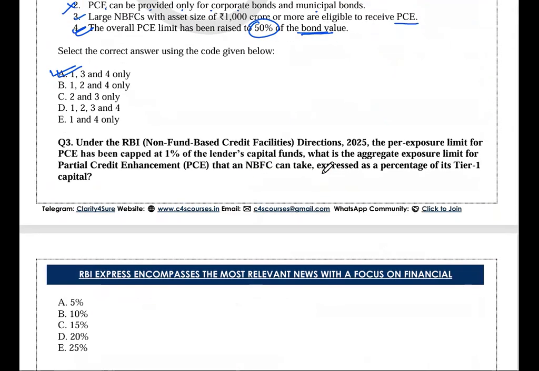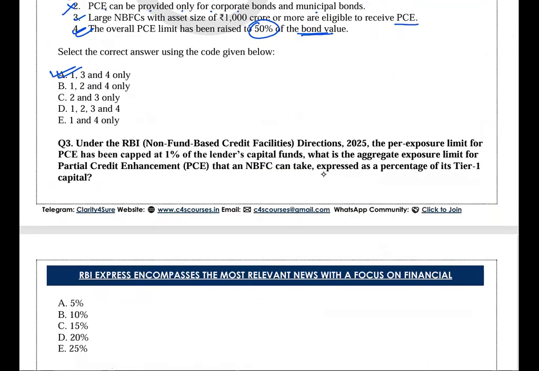Third question, see here. Under this direction, the per exposure limit for PCE is capped at 1% of the lender's capital fund. Okay, per exposure, talking about each exposure, the upper limit is 1%, and the aggregate exposure limit will be kept at 20% as the percentage of tier 1 capital.